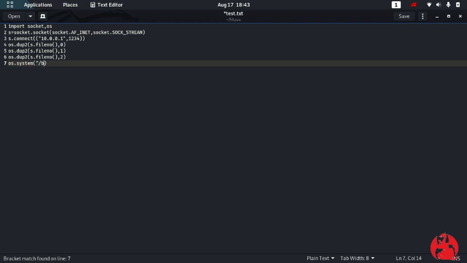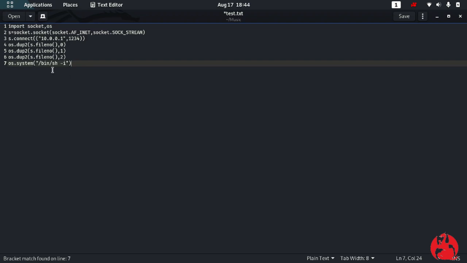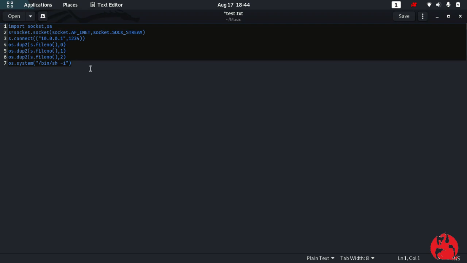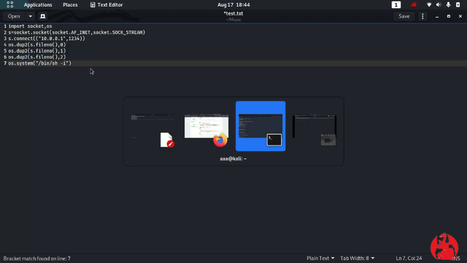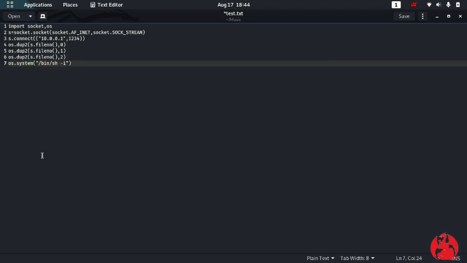/bin/sh -i. This system command will run whatever I type in the terminal. So now I've converted that terminal command into a Python file command. Now I need to overwrite this cleanup file with this new command. So to override, I'll use echo, and I have to change this as well.